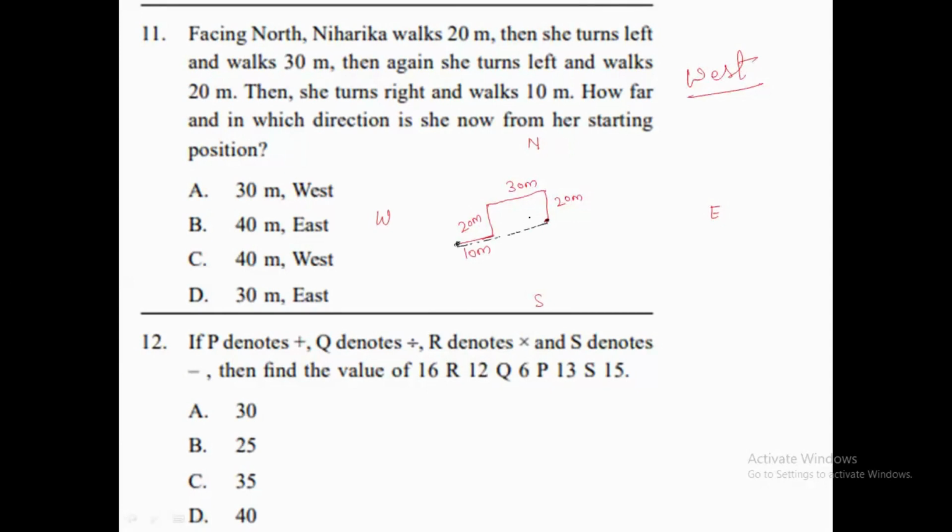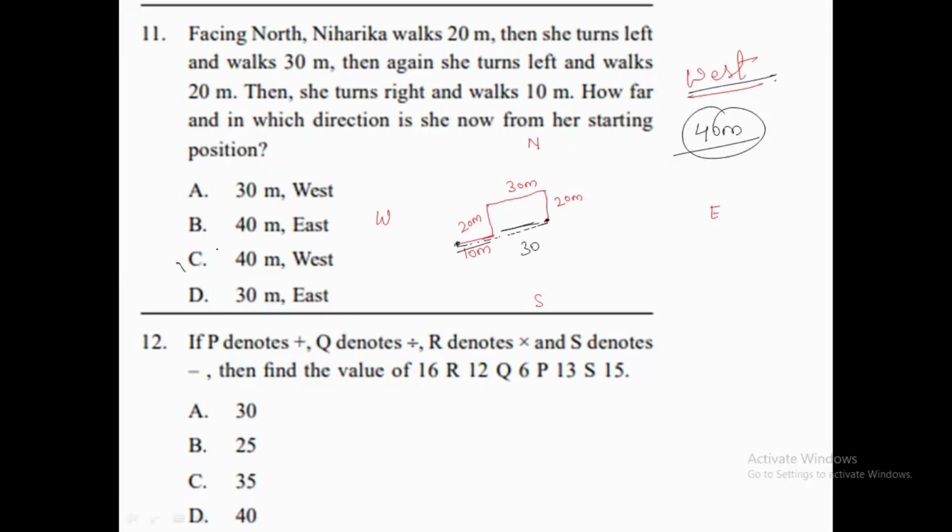Okay, so how are we going to find it? If we add this distance and this distance, then we have the total distance. This distance is 30, as we all know, because this is the opposite side. So this will be 30 and this distance is 10. So 30 plus 10, we get 40 meters. So the distance is 40 meters and towards west.